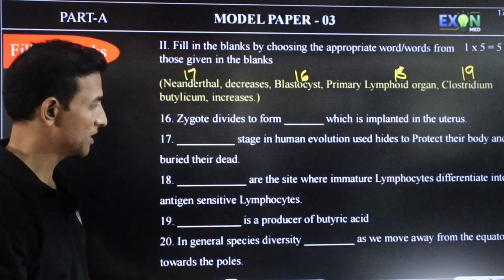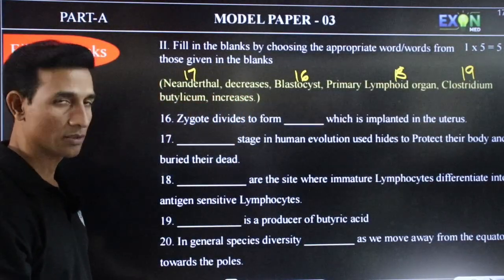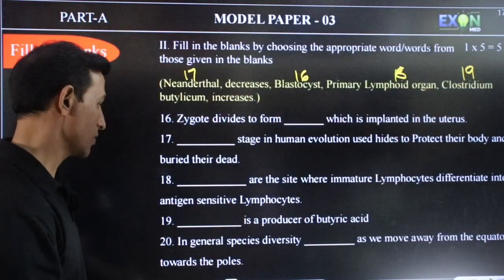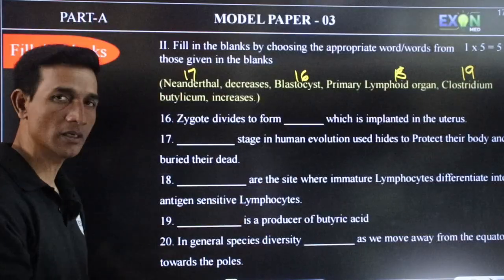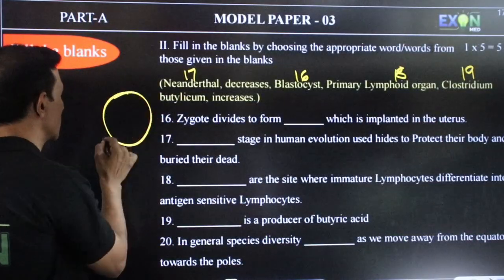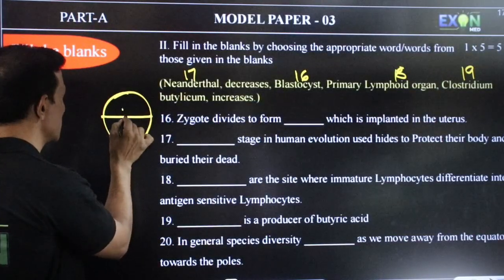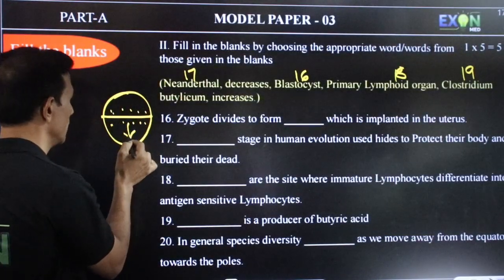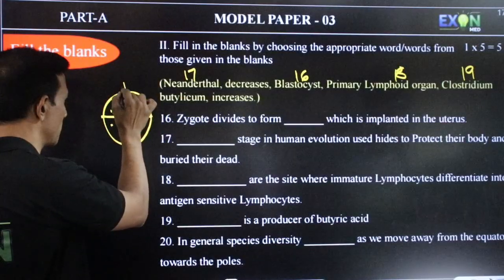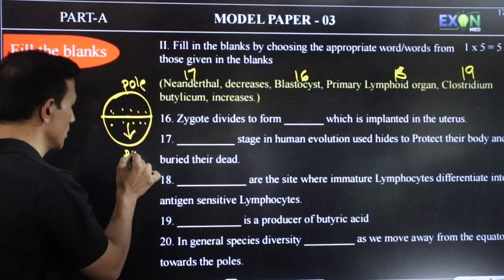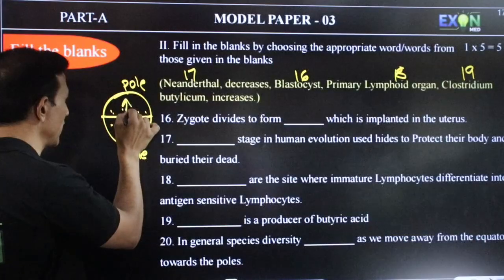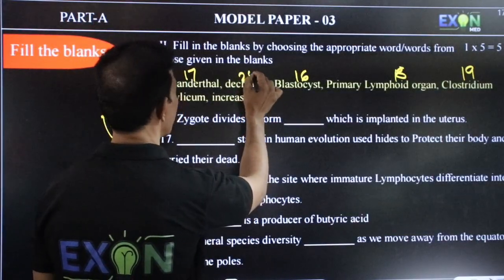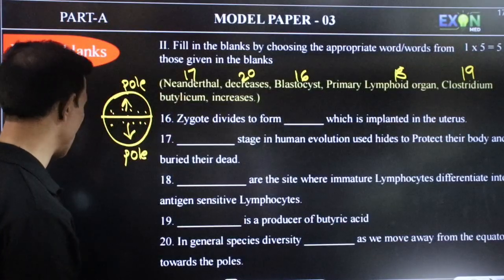The last one, in general, species diversity dash. So species diversity decreases or increases. So when you move away from the equator towards the pole, imagine this is a globe, this is equator, here and here there is more number of species distributed. As you go away from the equator towards the polar region, south pole and north pole, the species number decreases. So question number 20, the answer is this one. So let's go to the next question.